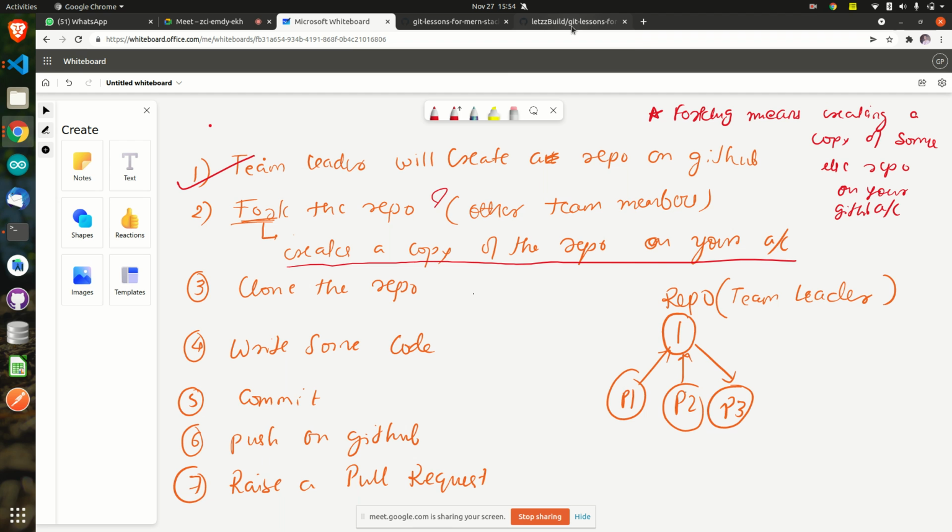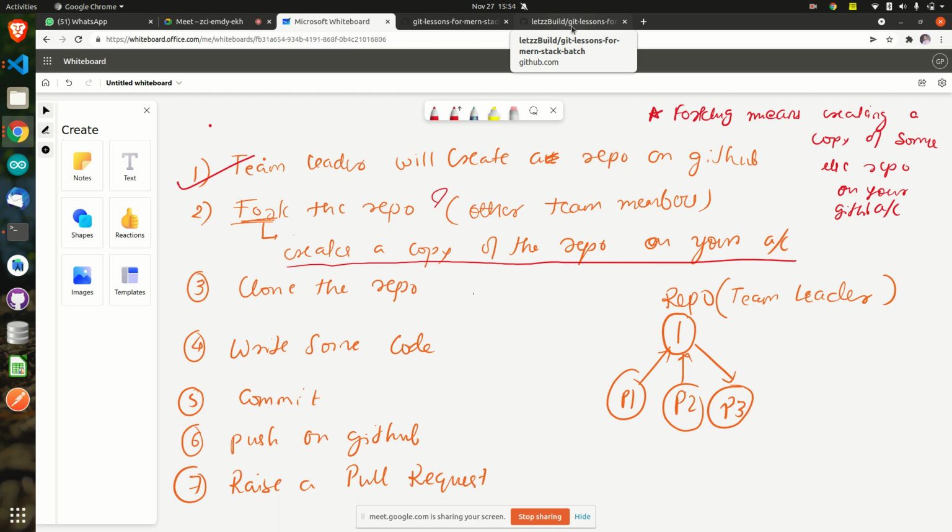Forked? Did you get it first of all? Did you click on the fork button? If you clicked on the fork button, now in your account you must be able to see this repository name. Is your account empty or is any repository there on that account?